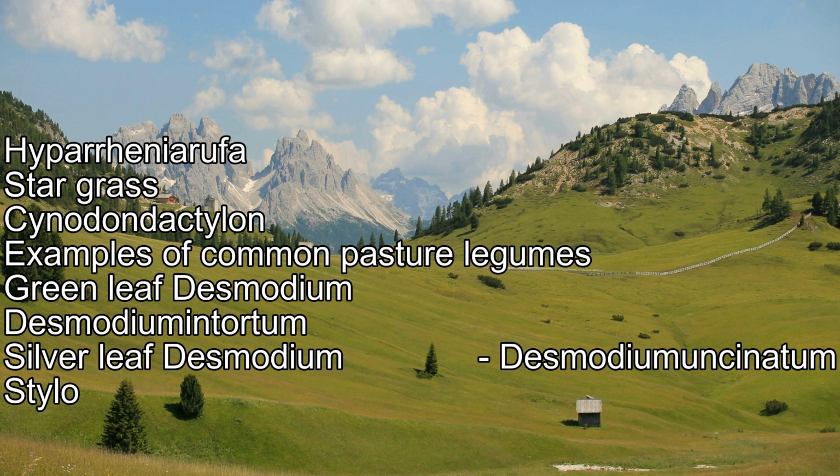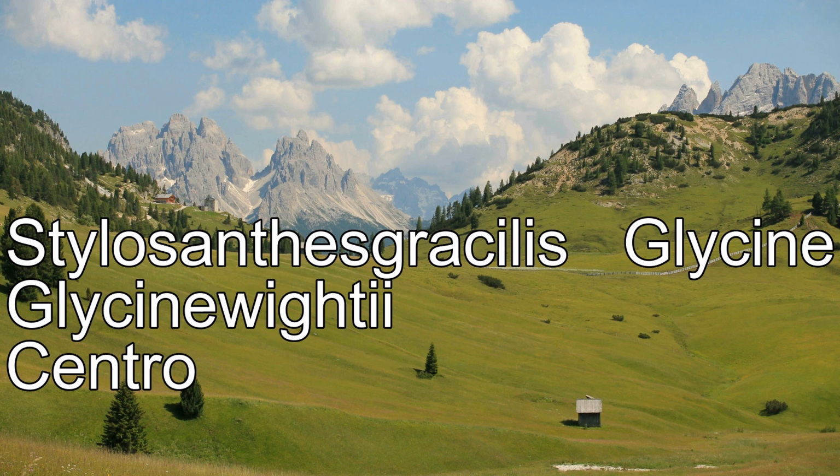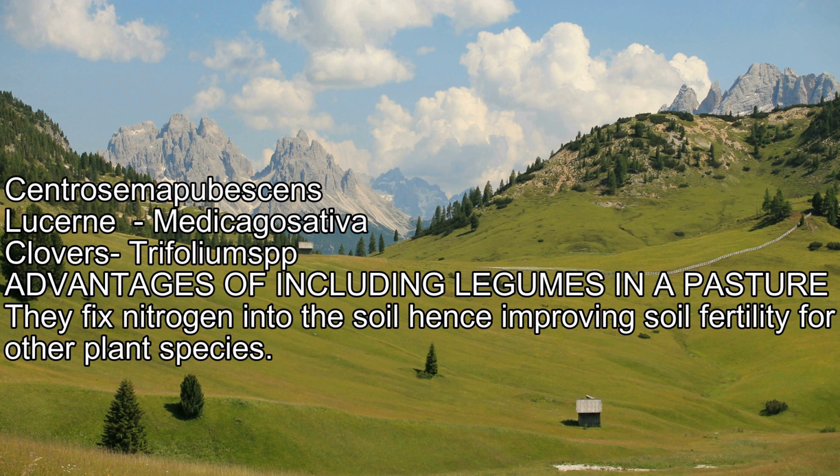Examples of common pasture legumes: greenleaf desmodium, Desmodium intortum; silverleaf desmodium, Desmodium uncinatum; stylo, Stylosanthus gracilis; glycine, Glycine wightii; centro, Centrosema pubescens; lucerne, Medicago sativa; clover, Trifolium. Advantages of including legumes in a pasture: they fix nitrogen into the soil, hence improving soil fertility for other plant species.